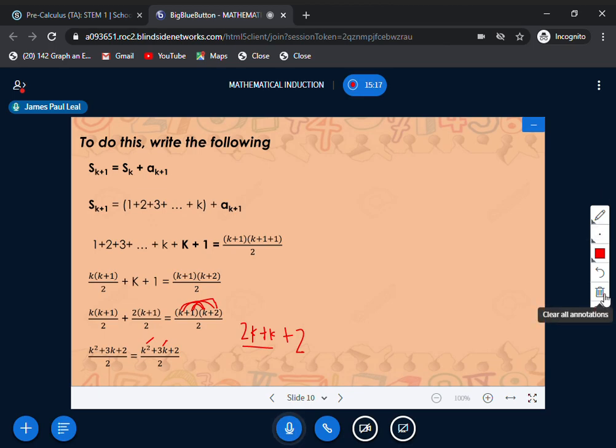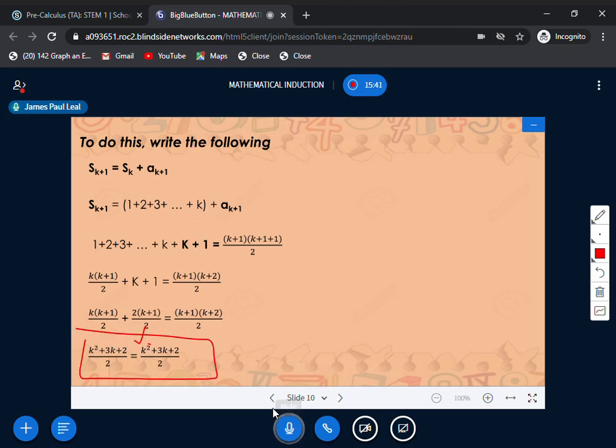So as you can see here, we showed the process that S sub k, which is true, is actually equivalent to S sub k plus 1, if you're going to add that one. So as you can see here, this is correct.